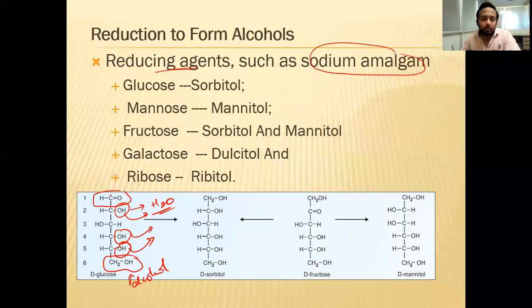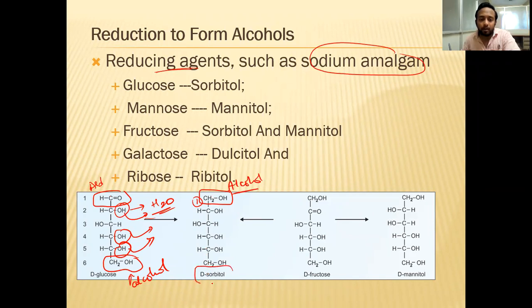Now, the first carbon, instead of an aldehyde group, is converted to an alcohol group. So on reduction it forms an alcohol, and this compound is called sorbitol. Glucose can be converted to sorbitol. Similarly, fructose is also converted into a CH2OH.